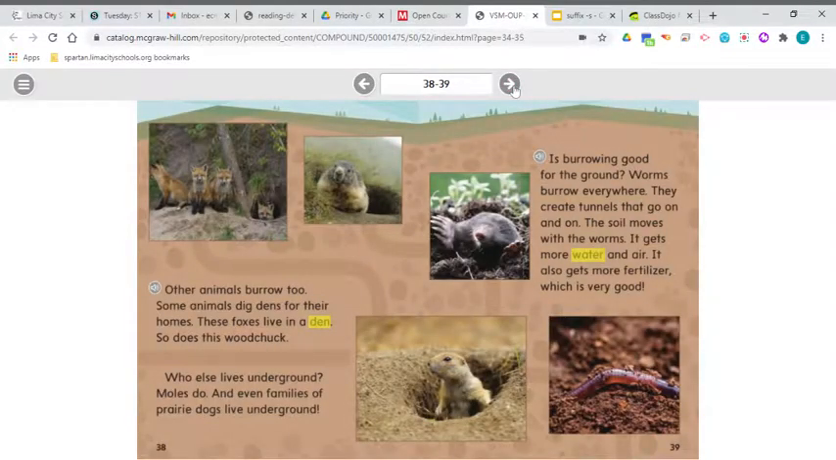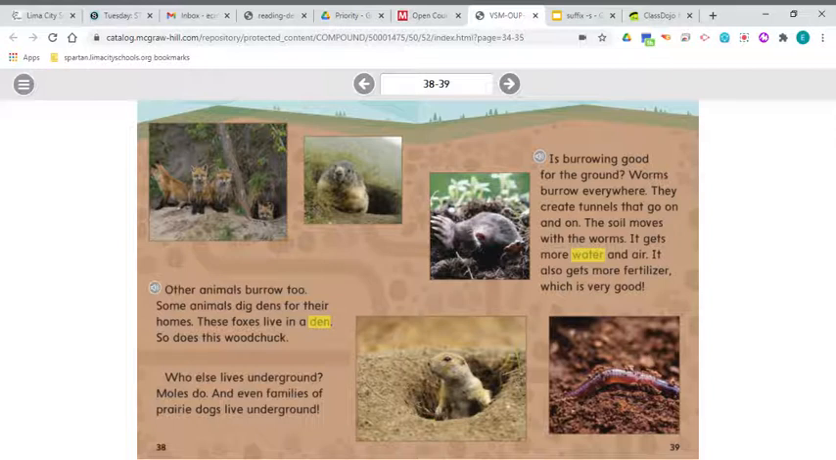Other animals burrow too. Some animals dig dens for their homes. These foxes live in a den. So does this woodchuck. Who else lives underground? Moles do. And even families of prairie dogs live underground. Is burrowing good for the ground? Worms burrow everywhere. They create tunnels that go on and on. The soil moves with the worms. It gets more water and air. It also gets more fertilizer, which is very good.